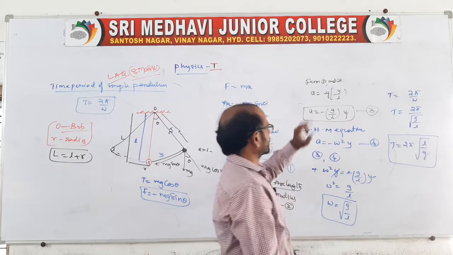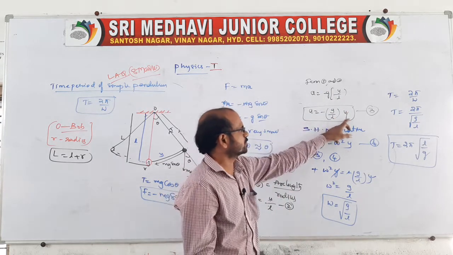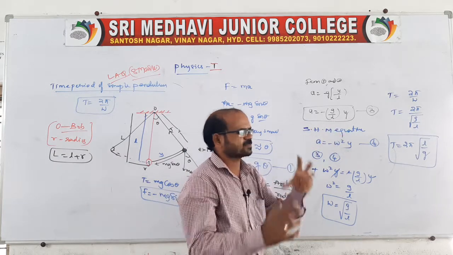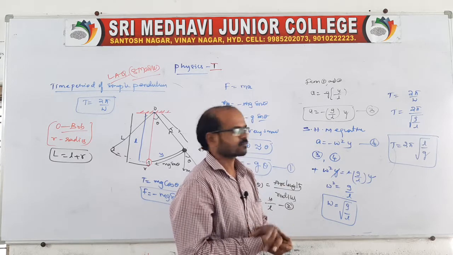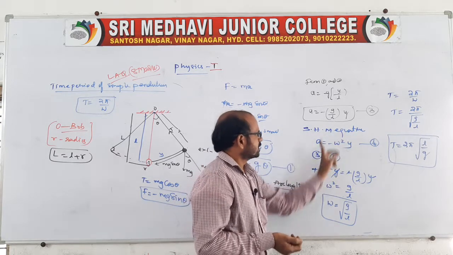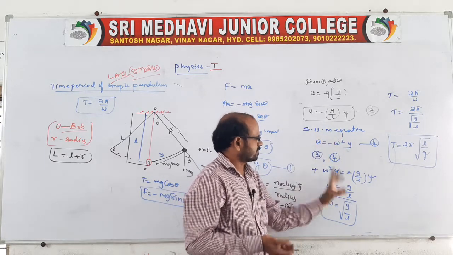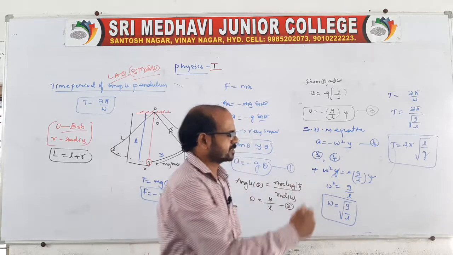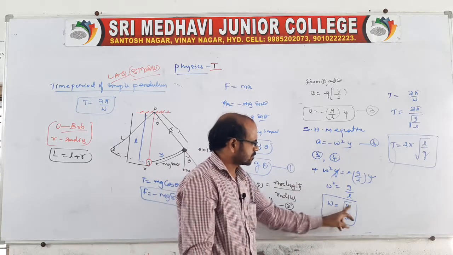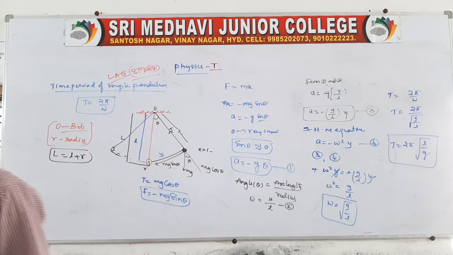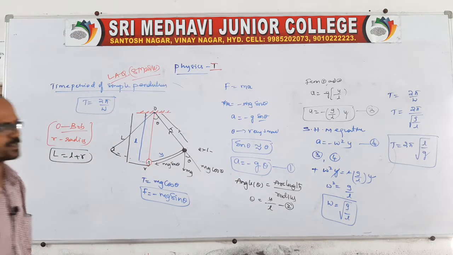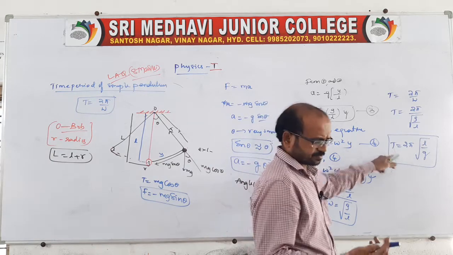Is it okay? Now look at it. a is equal to minus g by L into y. Now there is a general expression for SHM: a is equal to minus omega square y. Then from equations 3 and 4, equate them and cancel the similar terms. Then we get omega equal to root over g by L. The time period will be T is equal to 2 pi into root over L by g, of course. So that is the time period.